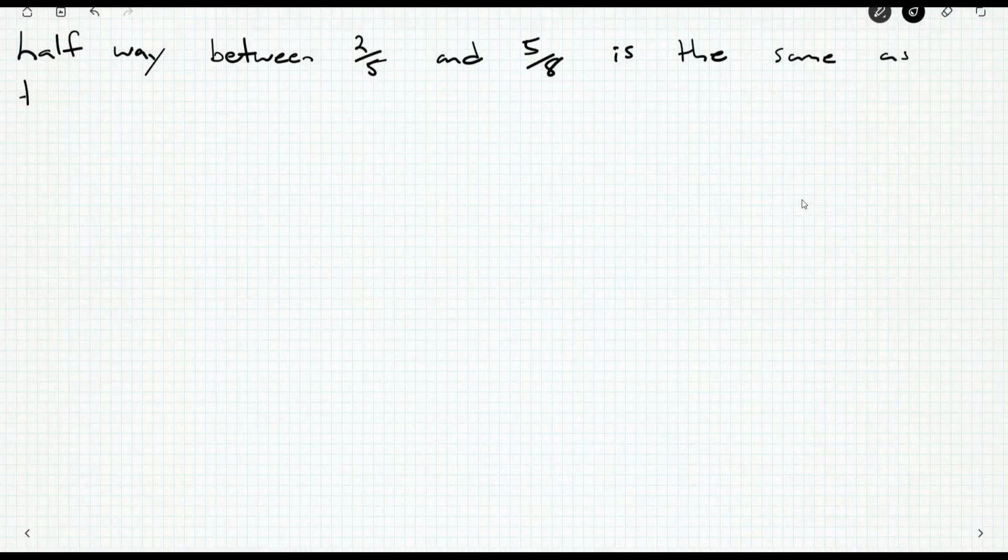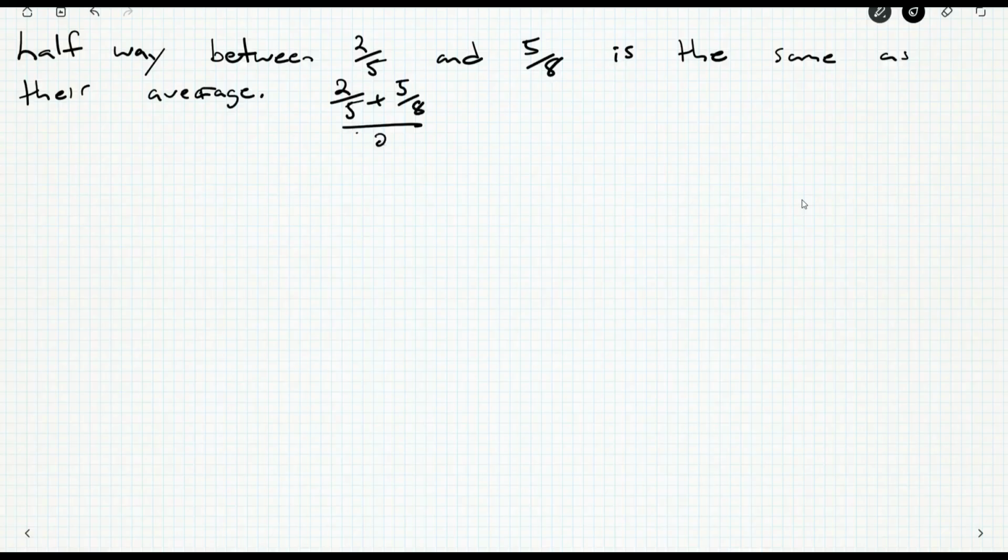is the same as their average. Okay, so what do we do to calculate an average? We add up all the numbers involved and divide by how many numbers there were. Well, we've only got two numbers, so this isn't that bad. To add up fractions, however, we're going to need a common denominator.